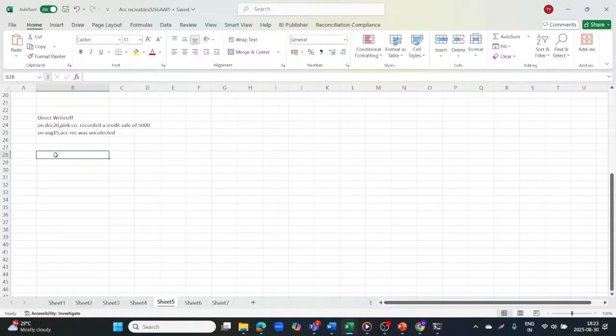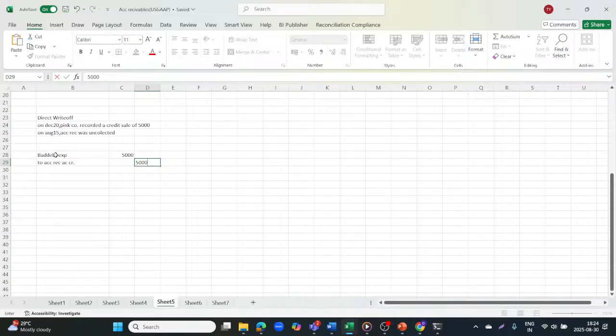So the JE to record the uncollectible will be, we will assume that this is my bad debt expense because this is an uncollectible amount that will not be collected. So bad debt expense will be booked and accounts receivable will be reduced. So accounts receivable account credit with the amount 5,000. Because we are booking the bad debt expense and debiting it and crediting the accounts receivable.